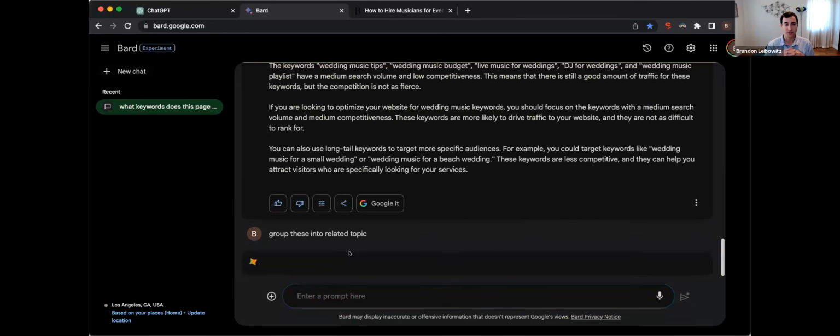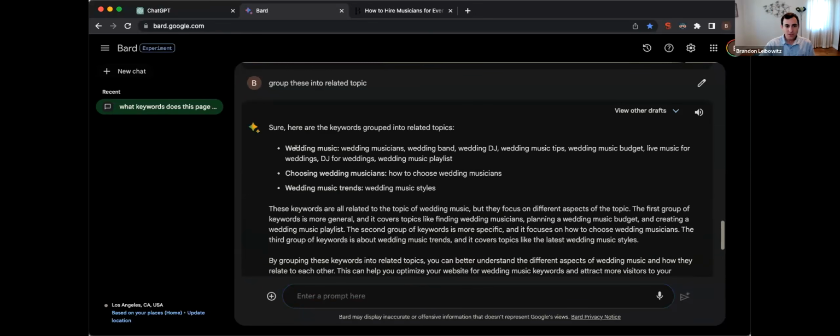So basically create little silos or hierarchies of keywords, saying, all right, here's the main keyword, wedding music. The way this works is you put a page on your website about wedding music, but then you also want to put pages about all these other keywords that support the parent topic. The parent topic would be wedding music, which is the one you want to rank for. But to rank for that keyword, Google says you should probably have content related to wedding musicians, wedding band, wedding DJ, wedding music tips, wedding music budget.